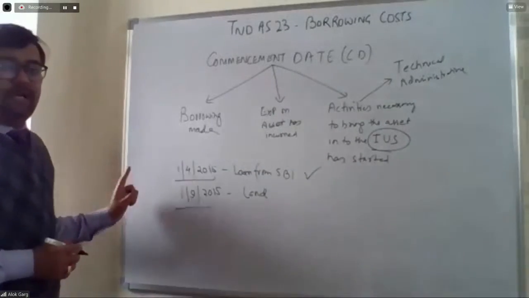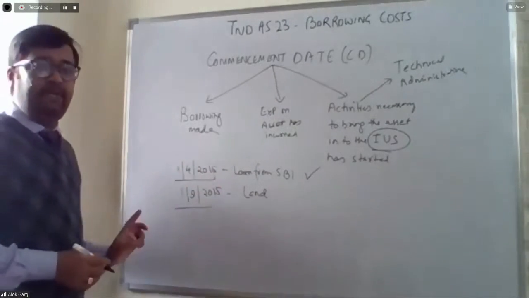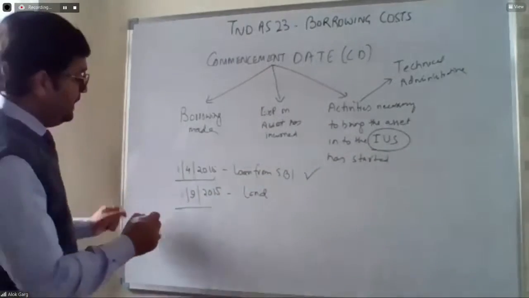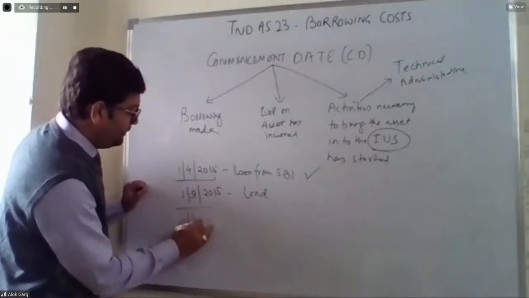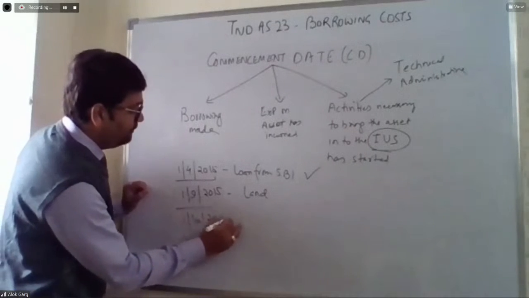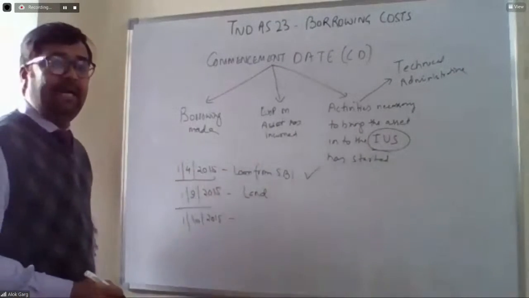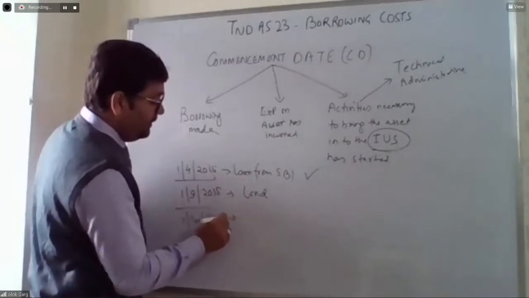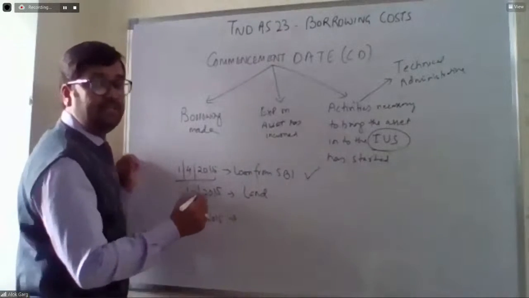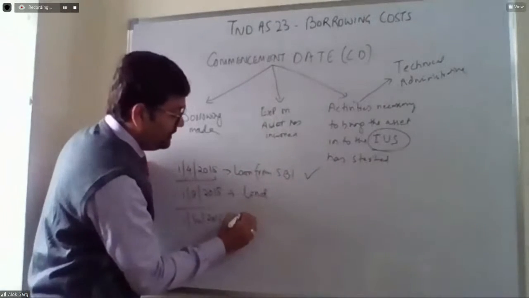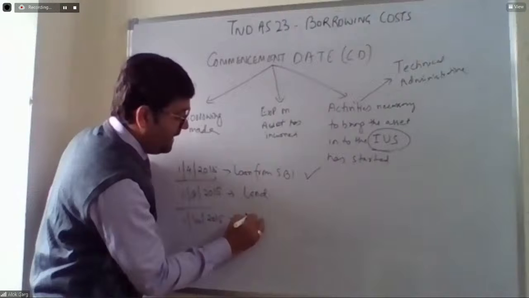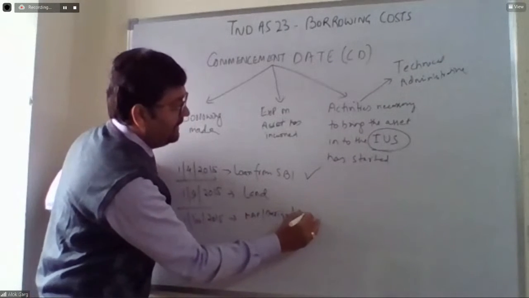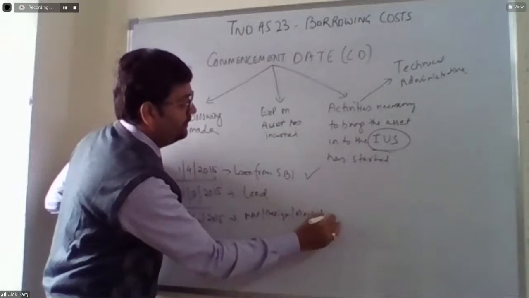So on 1st April 2015, the loan from SBI has been taken. On 1st September 2015, the land has been acquired, and on 1st October 2015, the company has started applying for licenses or engaging an architect for the finalization of the map. So this map, design or architecture activity has been started.